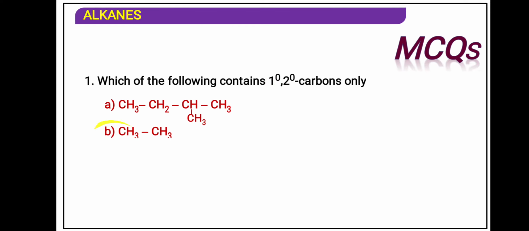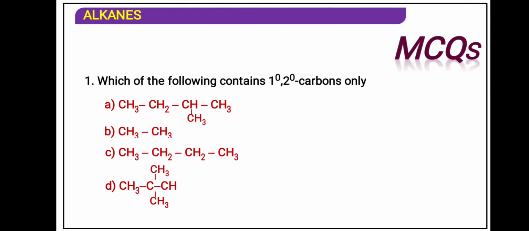Now this compound has 1 degree carbon, this is also having 1 degree carbon. That means attached to only one carbon atom. So this option will also not come. This compound has 1 degree carbon, this is 1 degree carbon. Now this will have 2 degree, this is also 2 degree because it is attached by 2 other carbon, and this is having 1 degree. So this may be the answer. Let's see the fourth one. Now fourth one, in this carbon is 1 degree, 4 degree, 1 degree, 1 degree, 2, 3 and this is 1 and 1. So our answer is the third one.